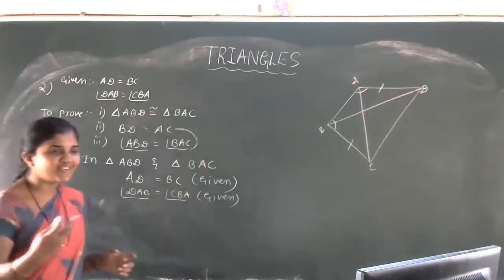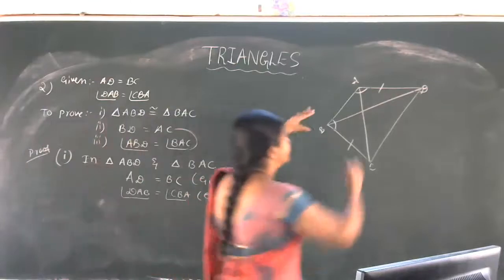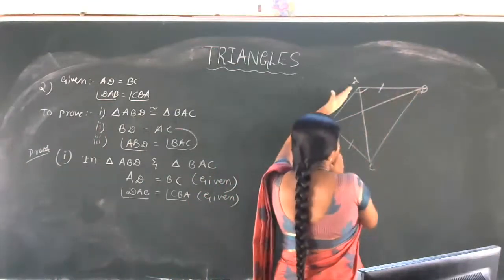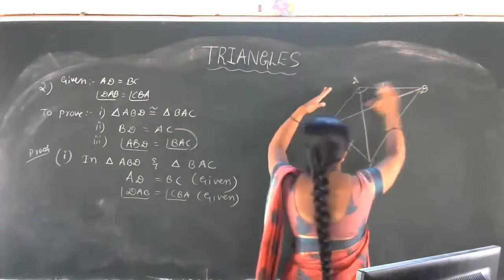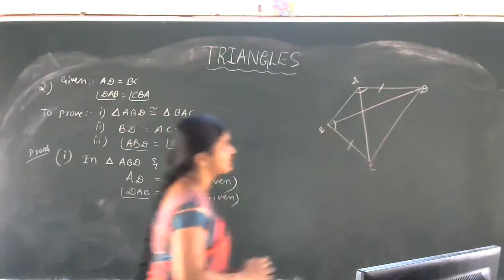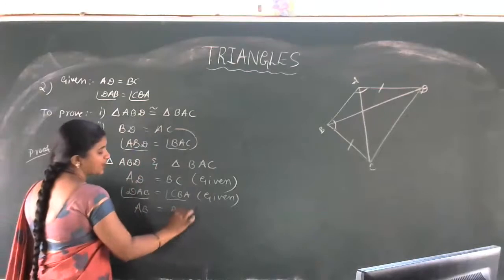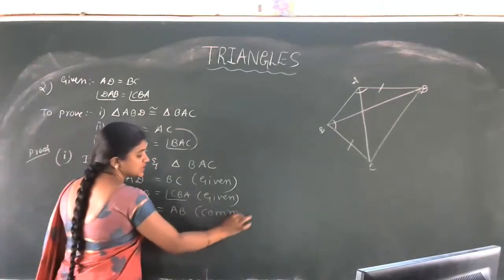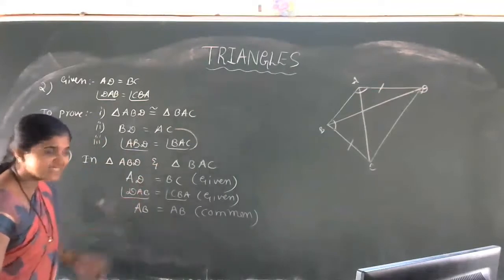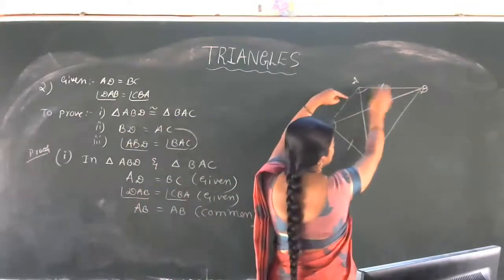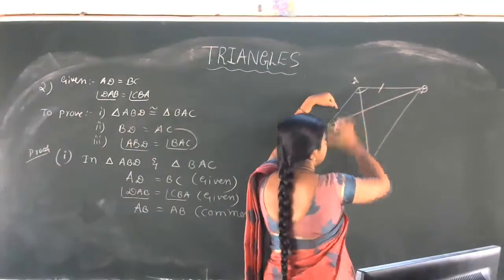Which is the third data? Common. See, this triangle and this triangle have one side common, that is the AB side. Both the triangles are standing on the same base AB. So AB is equal to AB, common. Now we have to observe: two sides and the included angle. We covered these two sides and one included angle.